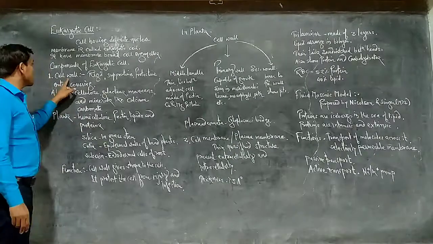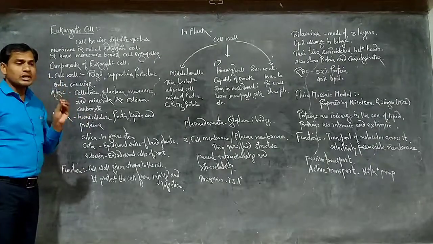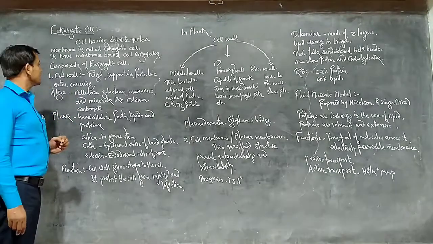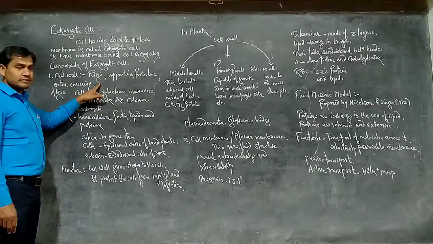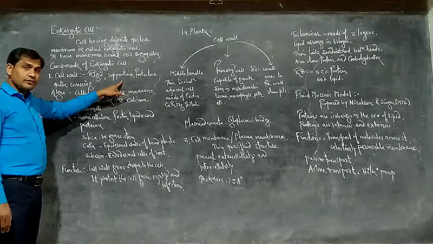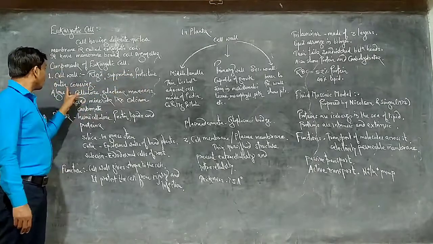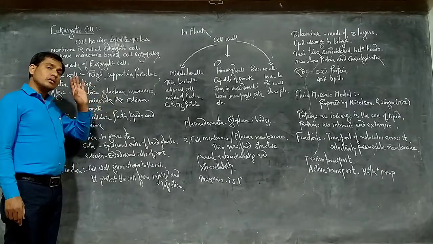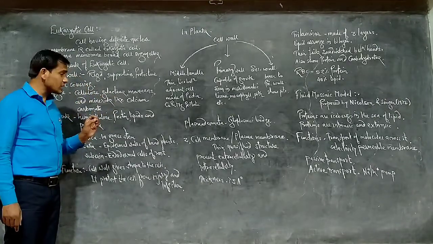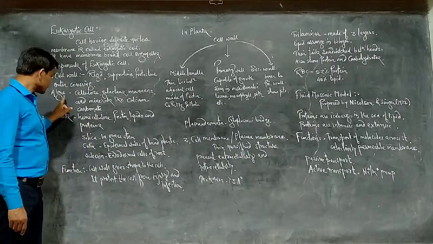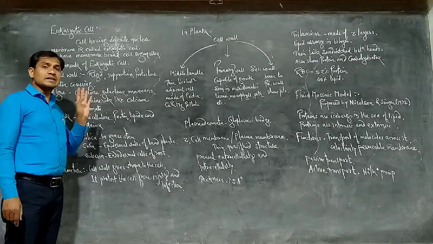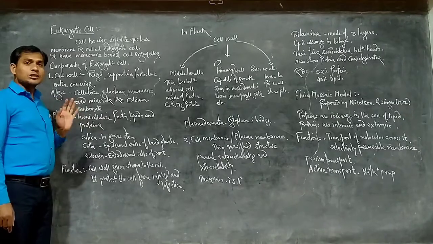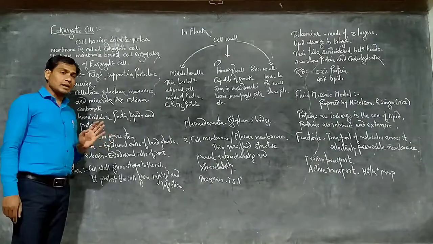The first is the cell wall, the outermost covering of the eukaryotic cell. This is the rigid, tough, supporting, protective outermost covering. And in which type of eukaryotic cell is this cell wall found? It is found in the algal cell, plant cell and some fungal cells. In such cells the cell wall is present, but it is absent in the animal cell.